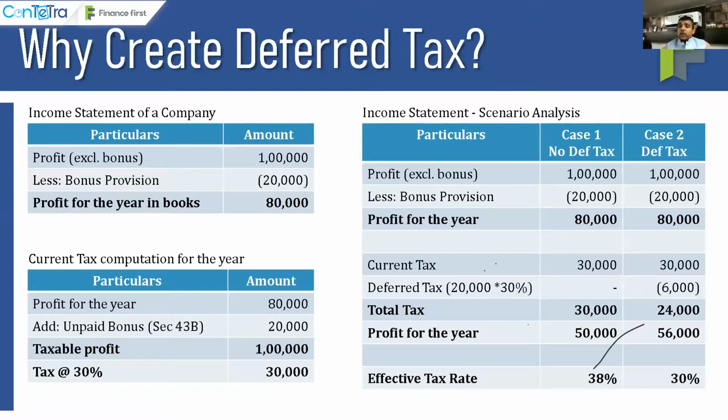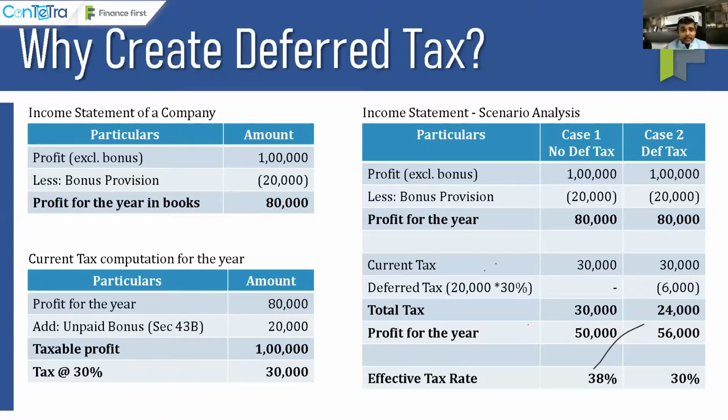So if I talk about the first situation where it is a typical profit before tax of 80,000, and if I have paid a tax of say 30,000, my effective tax rate is 38%. Wow. So the government, the investors, the analysts, and all the other communities say that I'm paying 38% tax on my profits. Why is it the case, right? The analysis of effective tax rate makes you an intelligent finance professional, right? When you are a finance professional, you should know what an effective tax rate is.